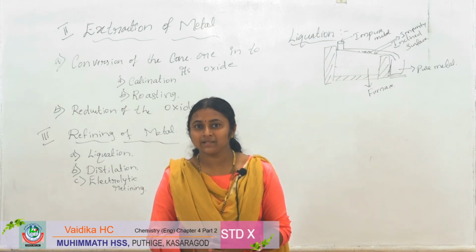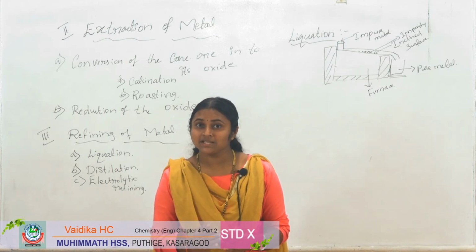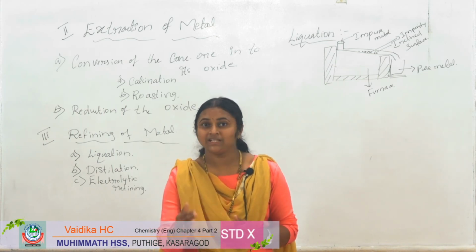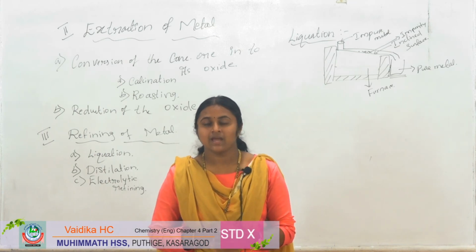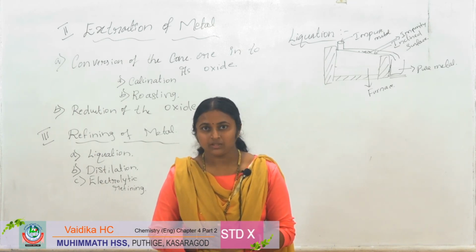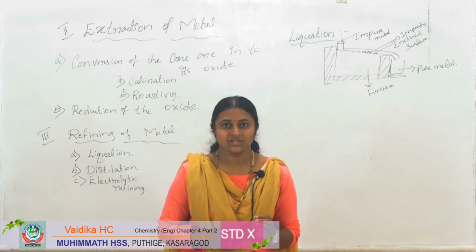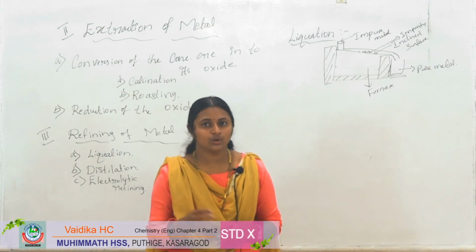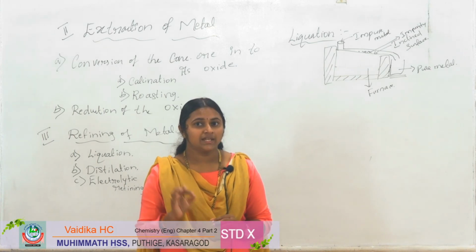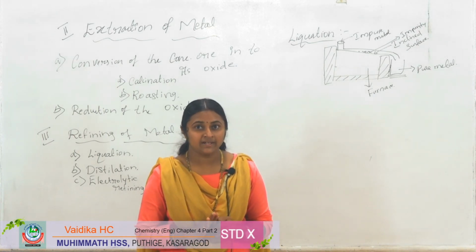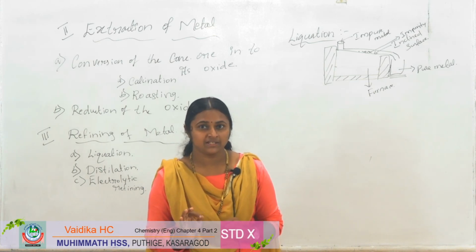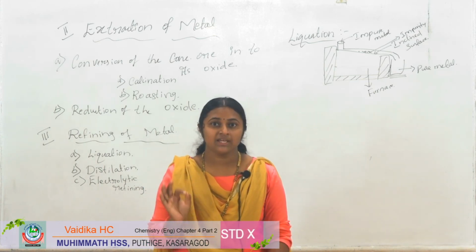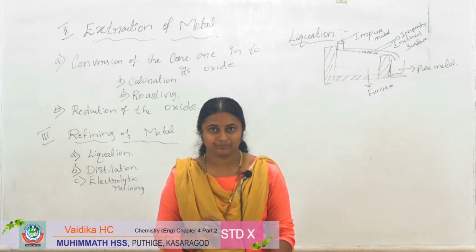What do you mean by melting point? The temperature at which a solid is converted into liquid is called the melting point. Remember it, in the calcination process we heat the concentrated ore in the absence of air.